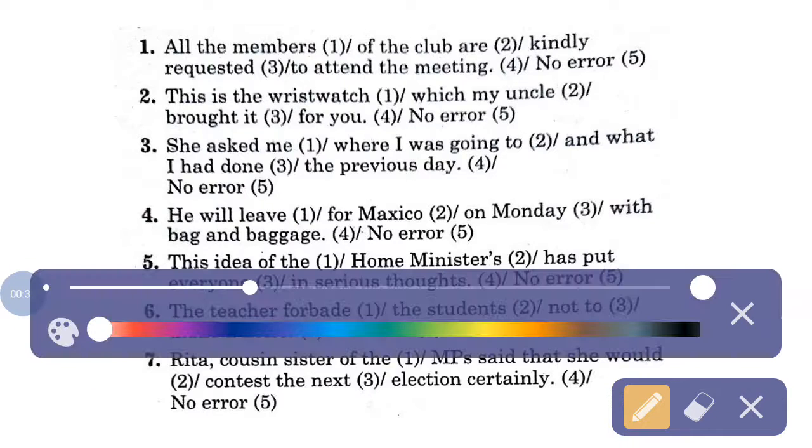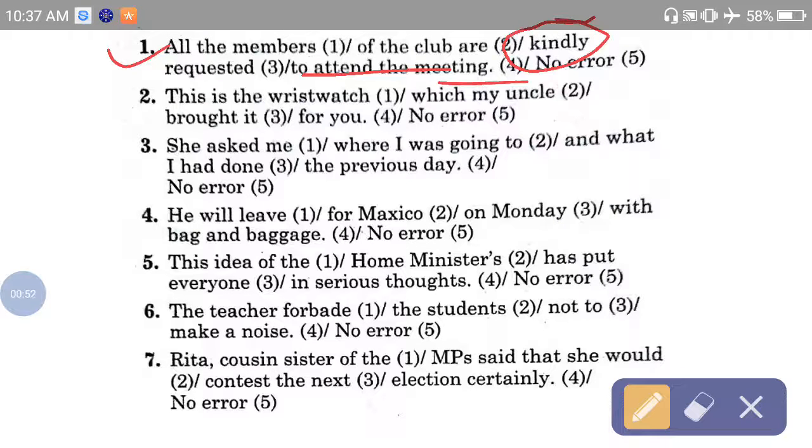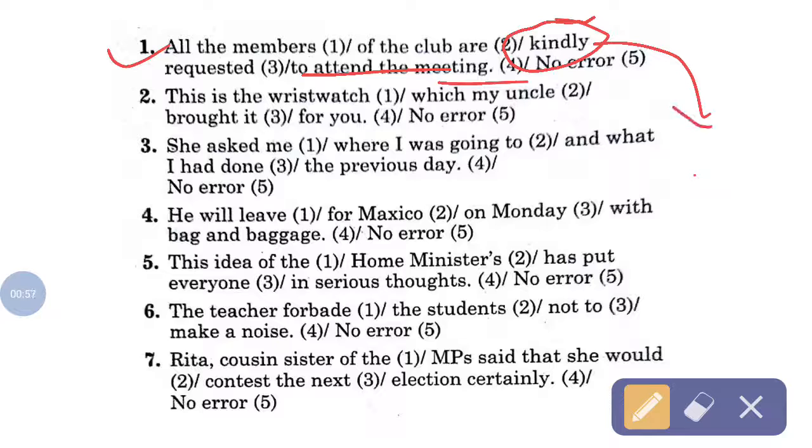First one is: all the members of the club are kindly requested to attend the meeting. Here this kindly is extra. You don't need to write this here.